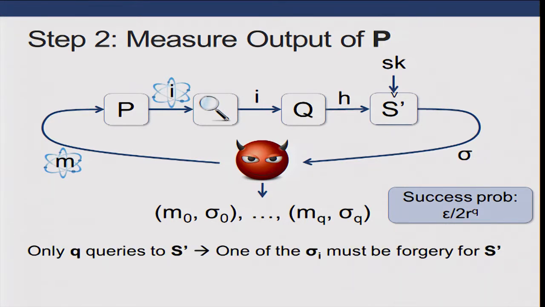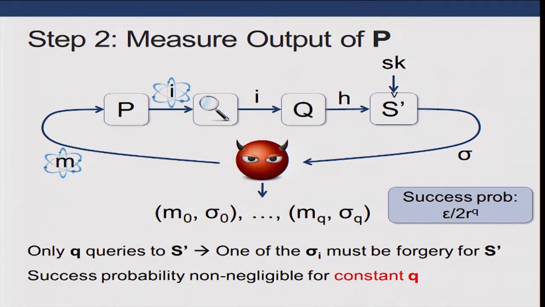Well, he gives us q+1 valid signatures, but we only had to query S prime q times, one for each of his queries. And so it must be that one of those q+1 signatures is actually a forgery for S prime, and therefore we have successfully broken S prime. Now, this epsilon over 2r to the q is relatively small, but if we fix q to be a constant, then it's non-negligible, and we have then proven the security of S.